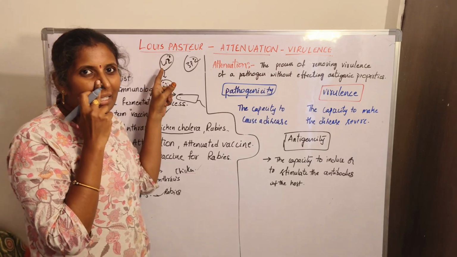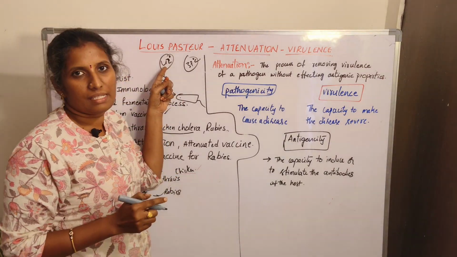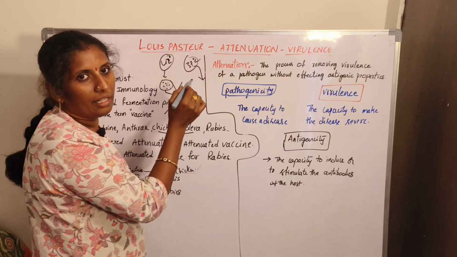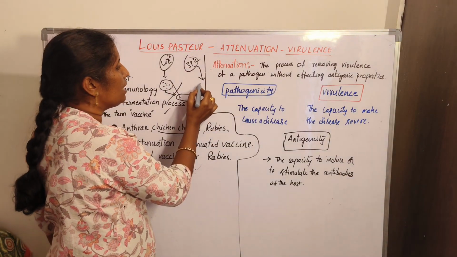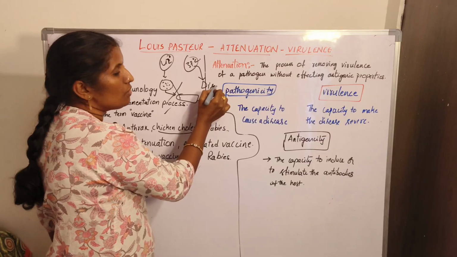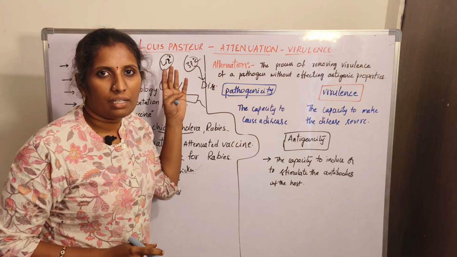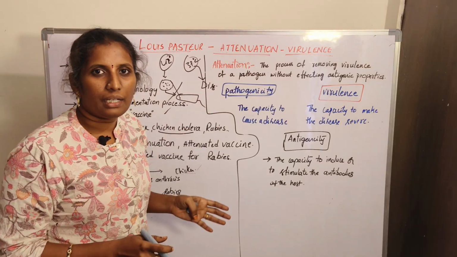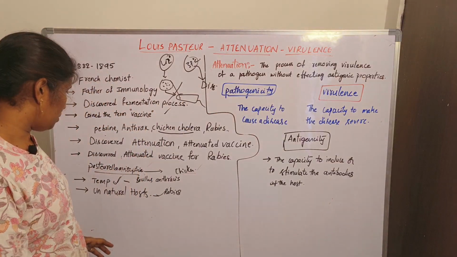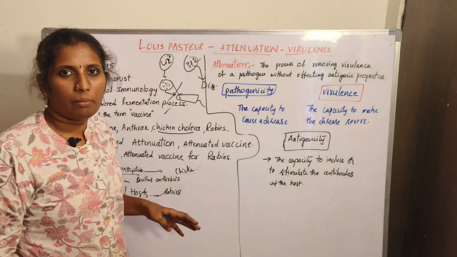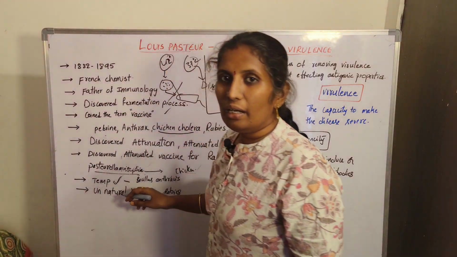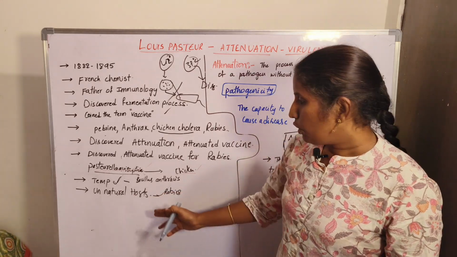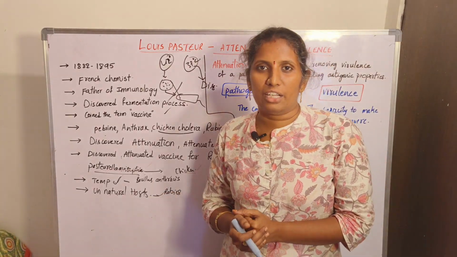Surprisingly, the bacteria which were grown at 42 degrees centigrade didn't cause any disease, and the bacteria incubated at 37 degrees centigrade caused the disease. By this, he came to understand that by increasing the temperature also, we can attenuate pathogenic bacteria or pathogens. He also did another experiment. This time he introduced these pathogens into unnatural hosts. So you have to know what this unnatural host is.